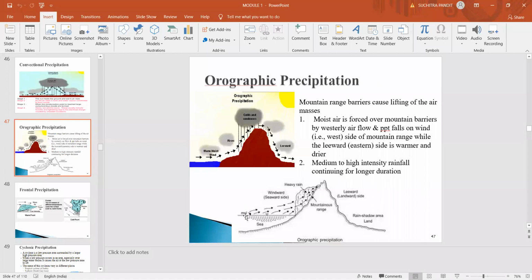The air that is lifted from the Arabian Sea is obstructed by the mountain ranges in the Western Ghats. So there will be intense precipitation on the windward side. So this is the second type of precipitation, known as orographic precipitation.